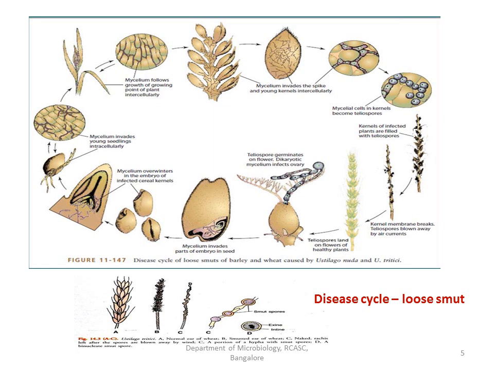Once the plant is growing, this mycelium also grows along with the seedling, and once the plant starts producing the inflorescence, they also enter inside the inflorescence, into the flowers, into the gynoecium, the female reproductive structure of the flower, that is the ovary.